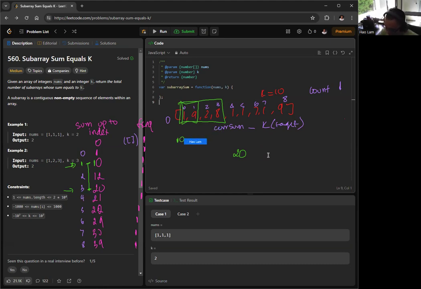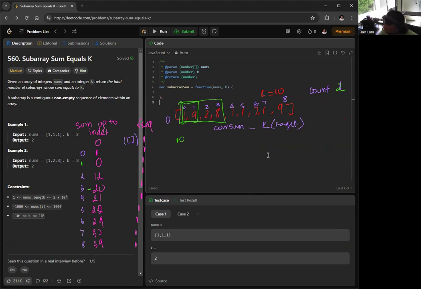So we take our current sum because we are at index 3 now, and we subtract our target, which is 10. We get 10, the remaining. So if we have this sum, then it means that there exists a subarray that can make up the sum of 10. So we look at 10, we see that it exists in our hash map. We have 1, so we add that to our count, and so on and so forth.